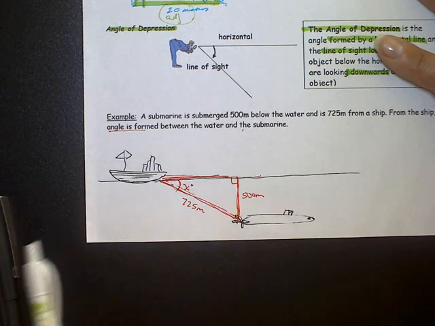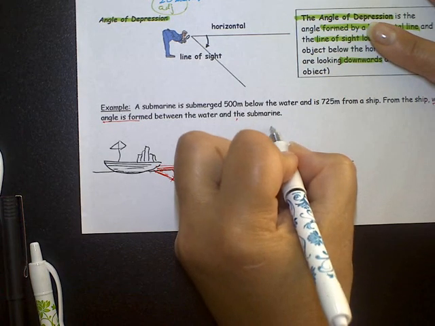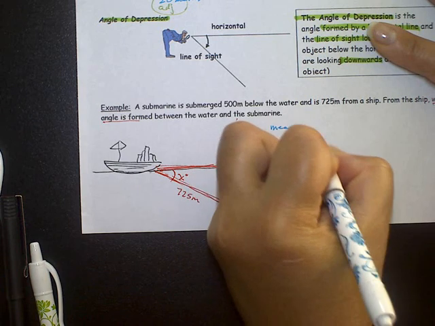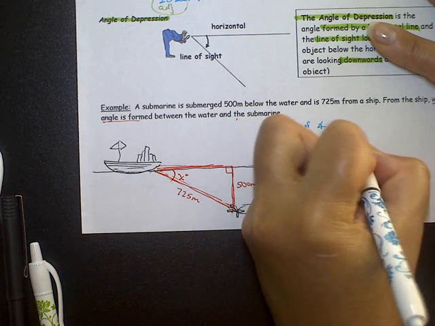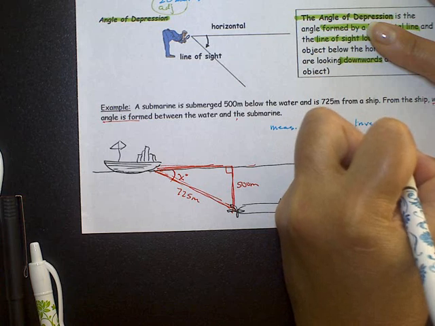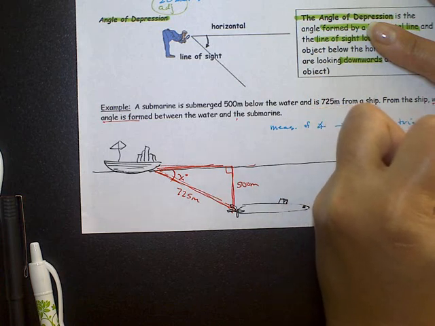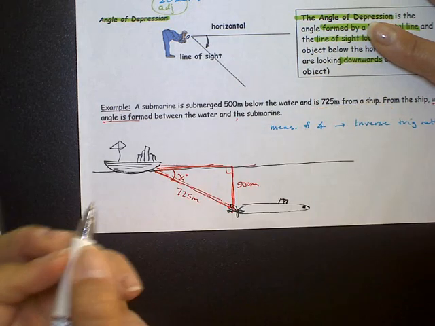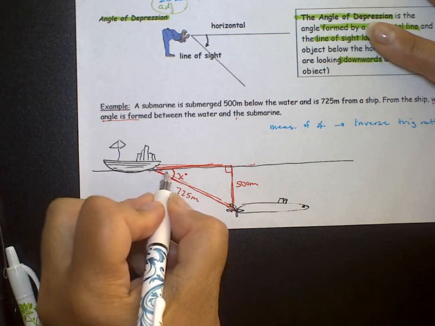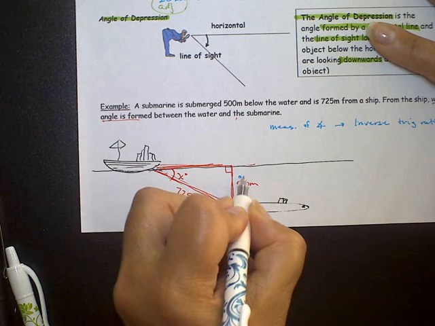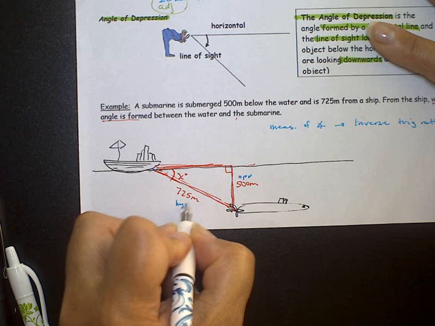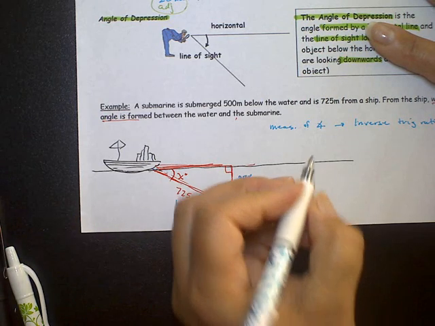Because we're looking for the measure of an angle, we are going to use an inverse trig ratio. Which one are we going to use? Well, let's see. From this angle, this is our opposite, and this is our hypotenuse. So we're going to use the inverse sine.